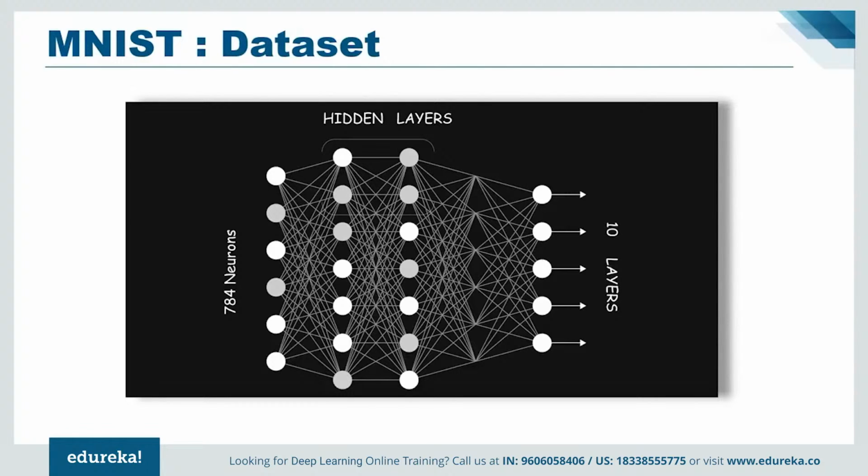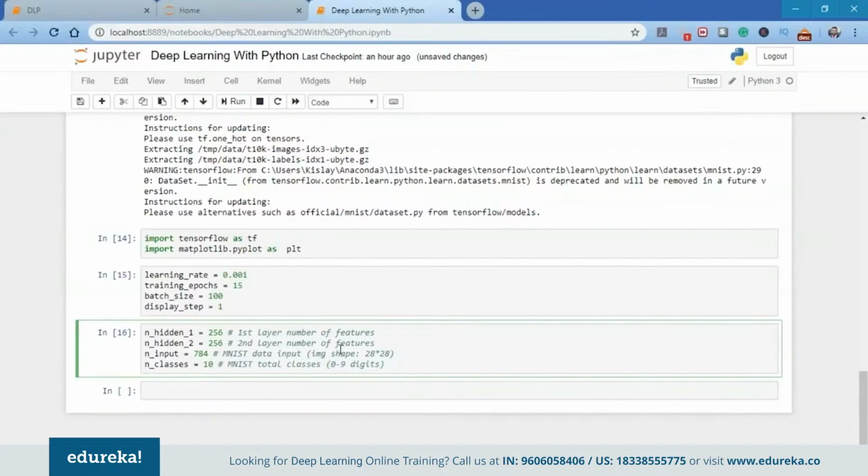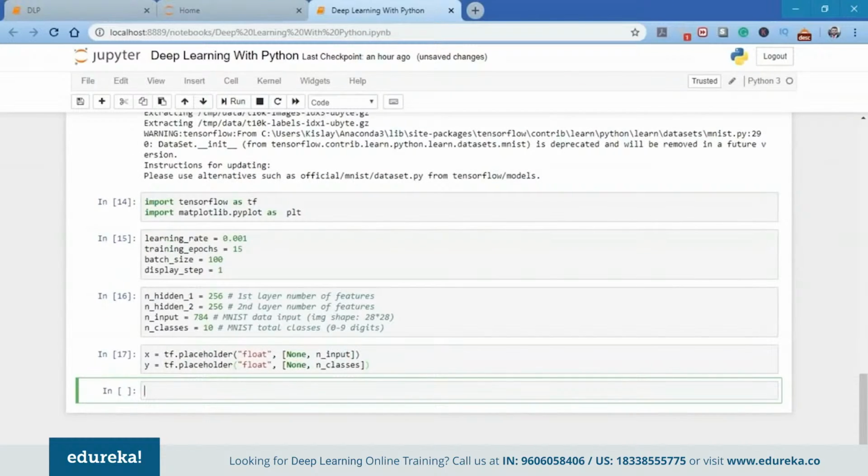So let me initialize this for you as well. I'm going to use the network parameters here. As you can see, I've even mentioned it in the code as the first layer number of features, 256. The MNIST data input has an image shape of 28 into 28 pixels, which makes it 784. That will be the number of perceptrons in our input layer. After that, we're going to create a TensorFlow graph, and we're going to create the placeholders X and Y. One is for the input, one is for the output.